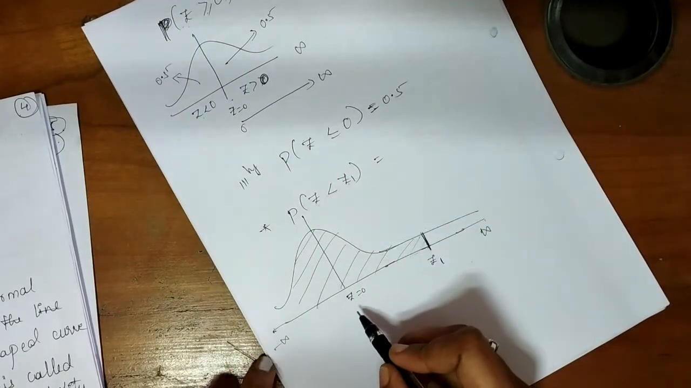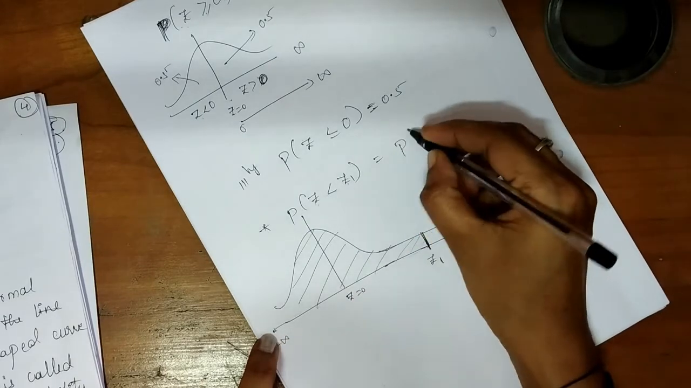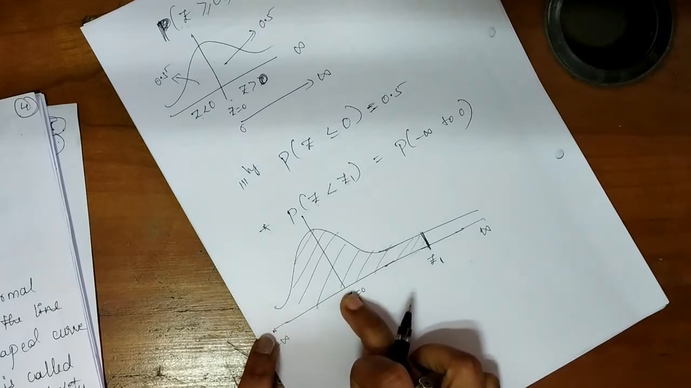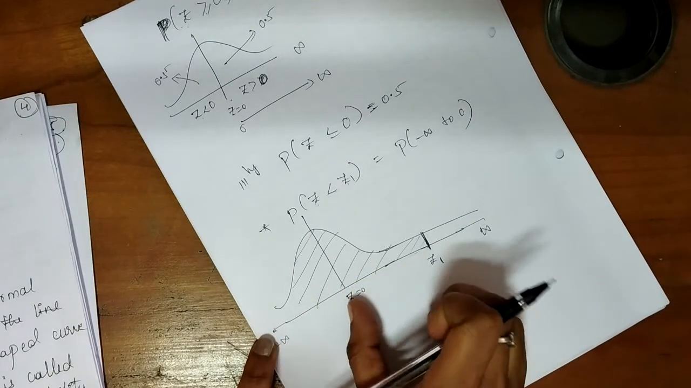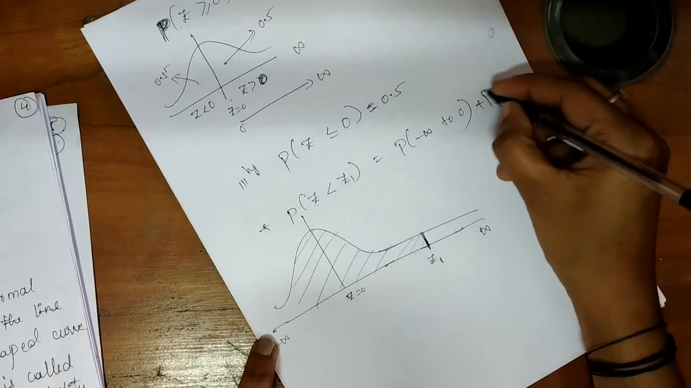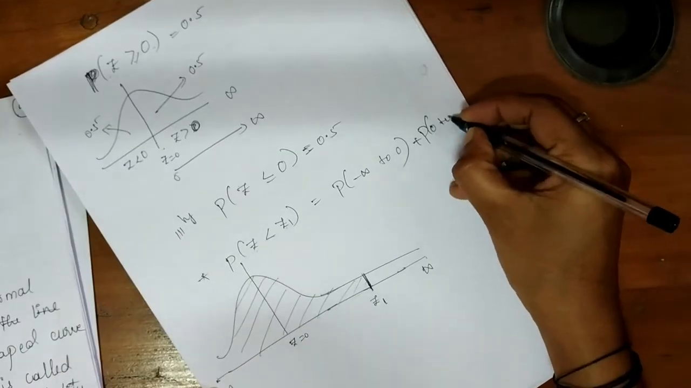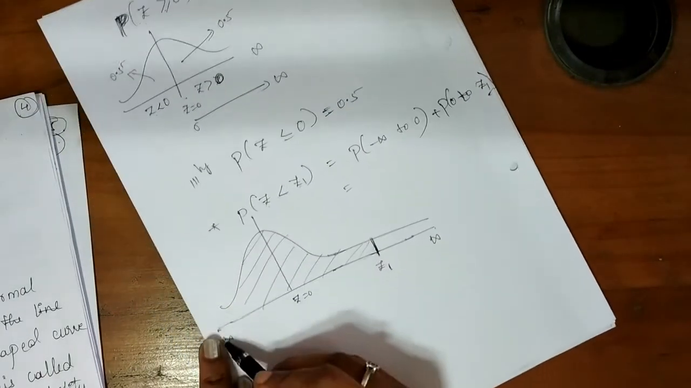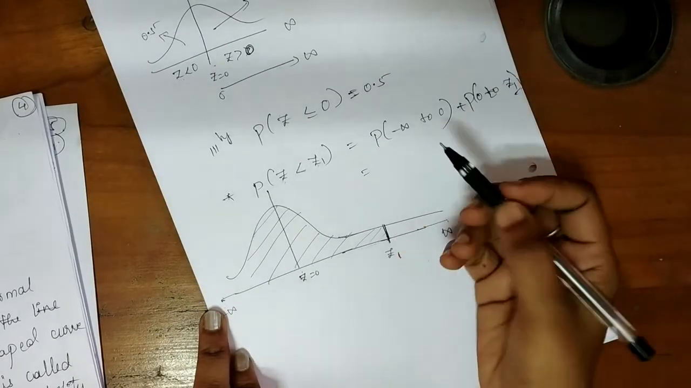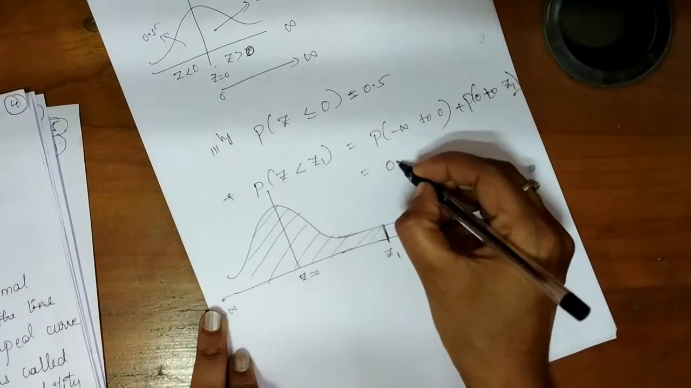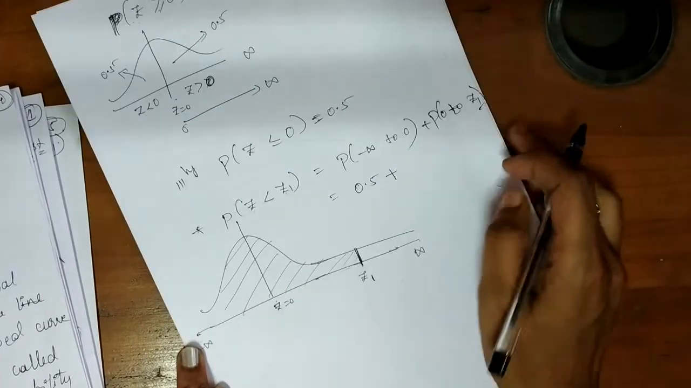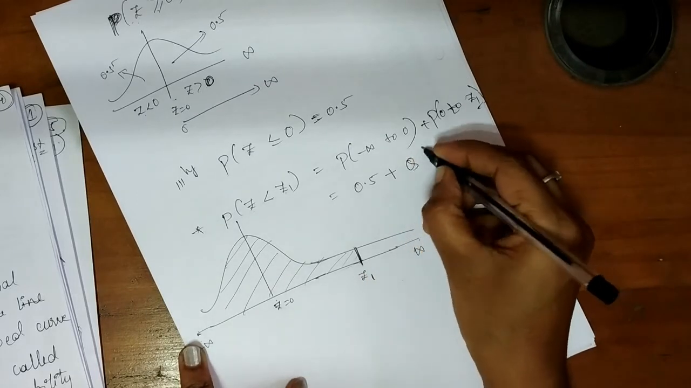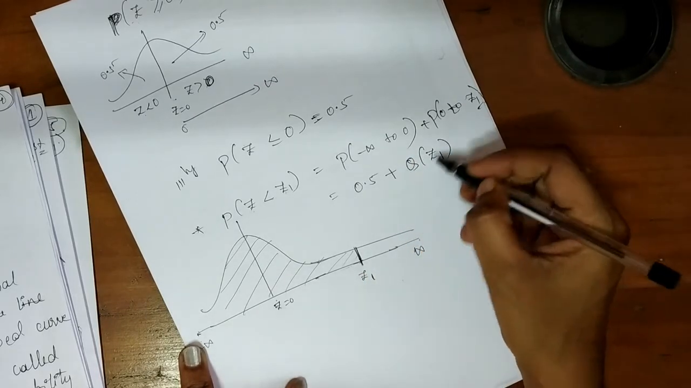This probability we can split from minus infinity to 0, which is one term, and from 0 to z1, which is another term. From minus infinity to 0, the probability is given and it is 0.5, plus the probability of 0 to z1, which is written as Q of z1.